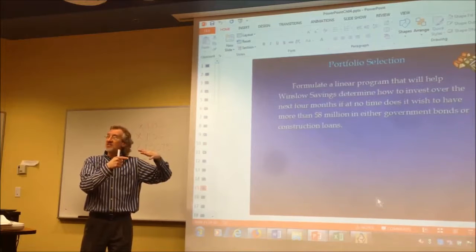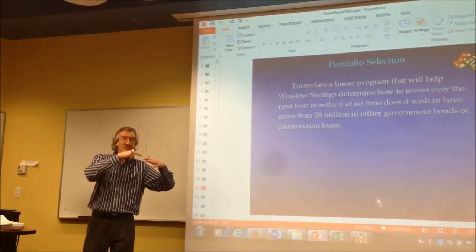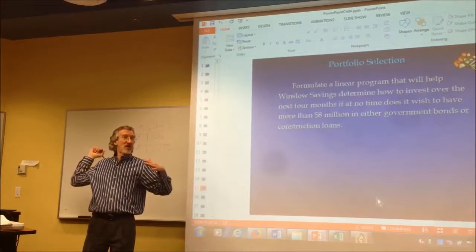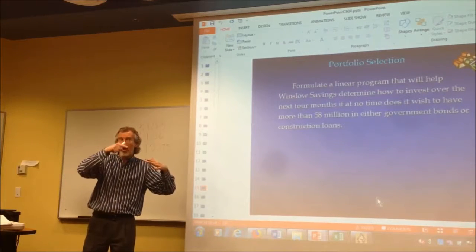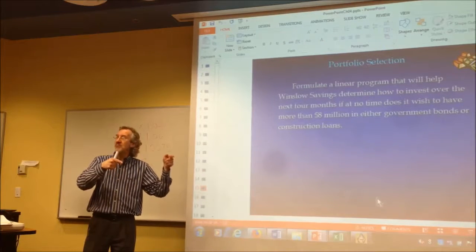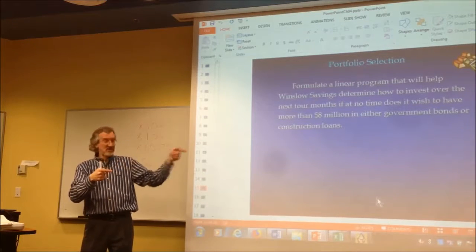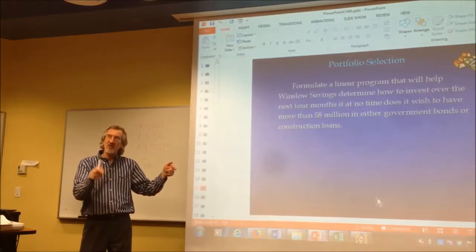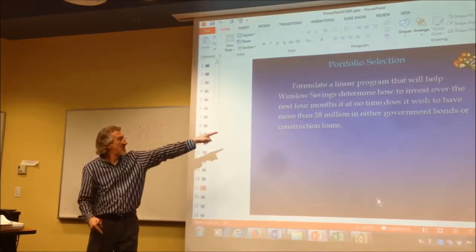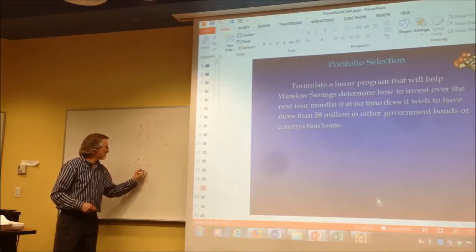We got to also take into consideration there may be money already in the first month's government bond that has not matured yet, and we can't go over $8 million. So if we decide to put more in a government bond, and we got to leave it there for 2 months, we can't go over $8 million. So however much is already there, and if we're deciding to put more there, it's got to be added to it and be less than or equal to 8 million. Same with the construction. That's less than or equal to 8 million.